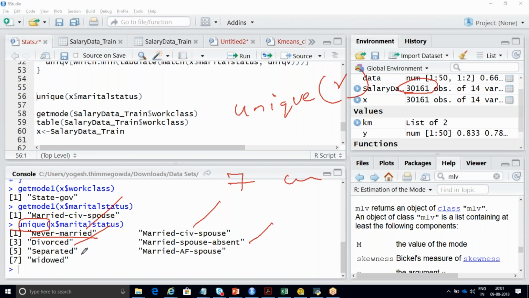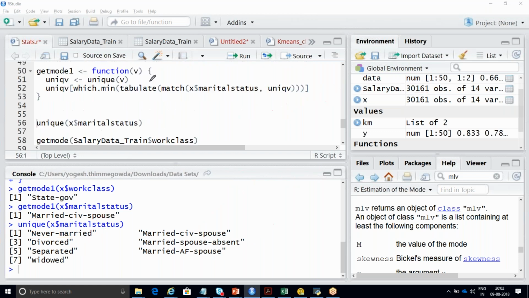So Yogesh, yes. After unique, under the X variable, whatever records are there, you're looking for marital status, correct? Yes. So once you run that, whatever different value sets are there are displayed. This particular output will be stored in a variable called unique v, because that is your unique function. Are you getting, Satish, what I'm explaining?